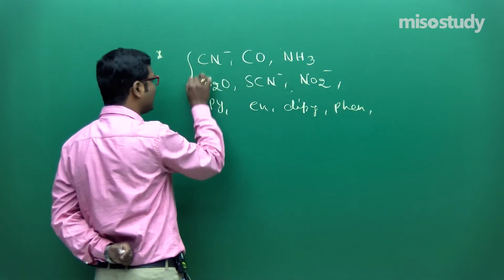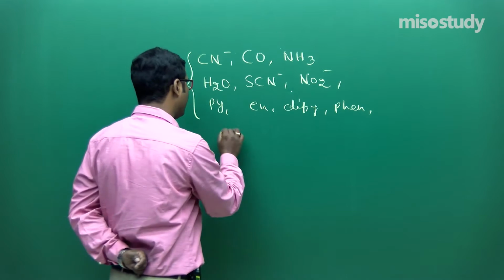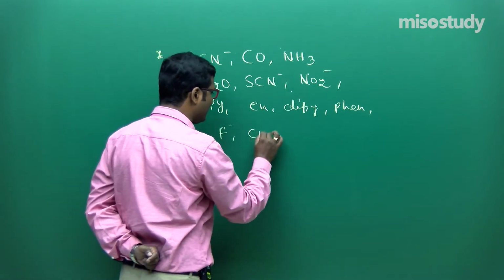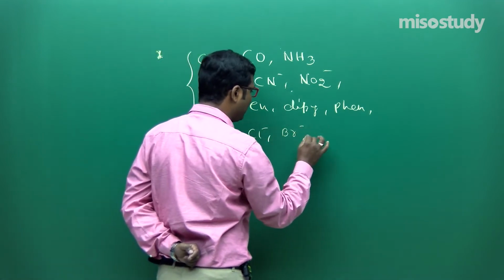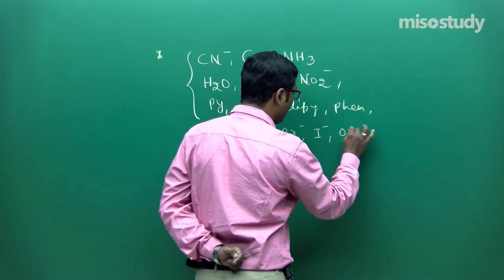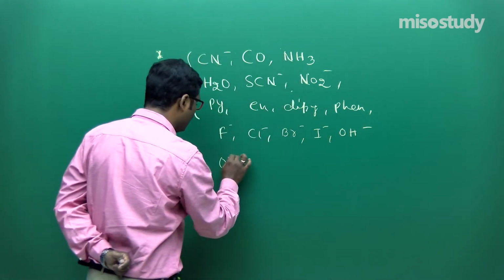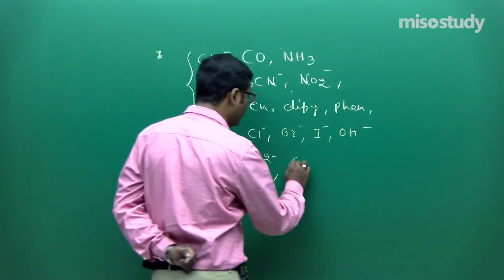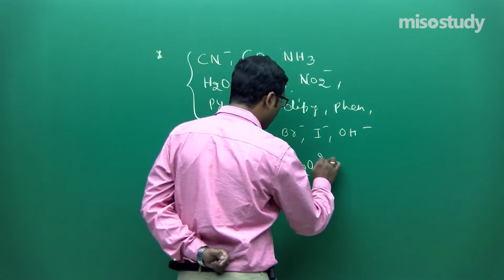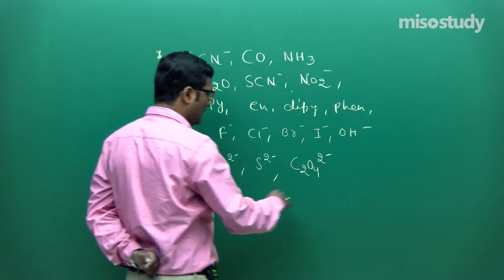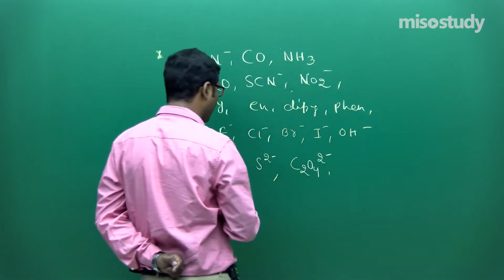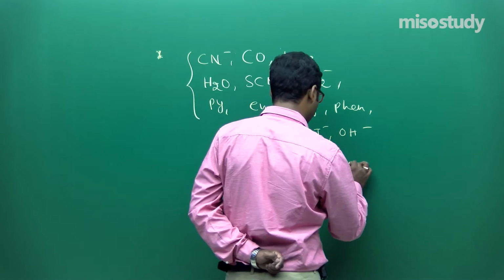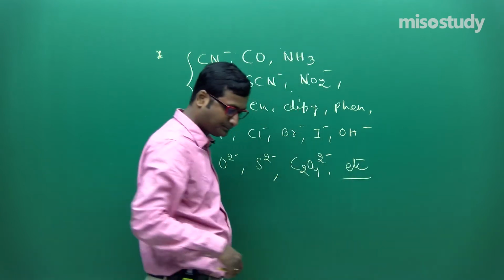These are all examples of ligands. If I write F minus, Cl minus, Br minus, I minus, OH minus, O2 minus, S2 minus, C2O4 2 minus, and so on, you can write like this.